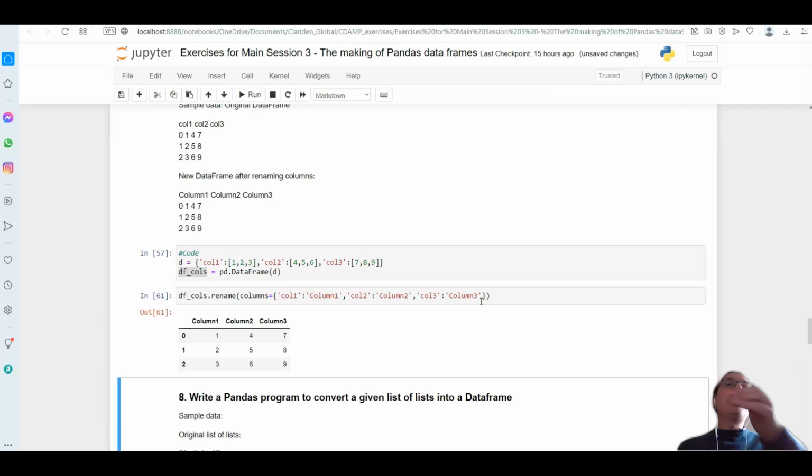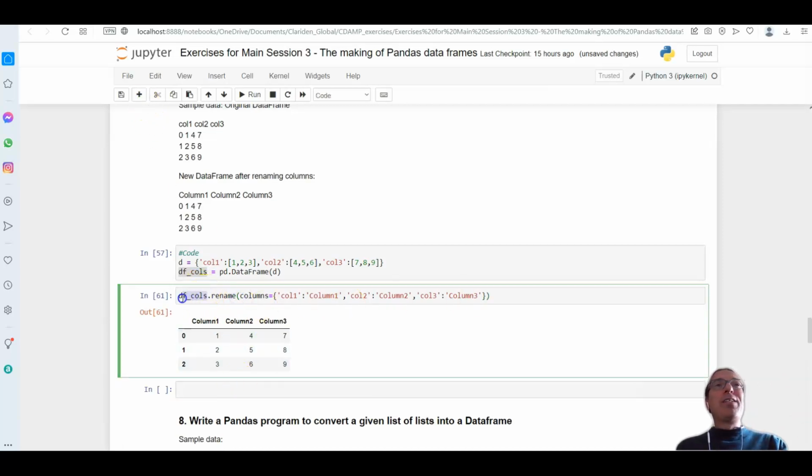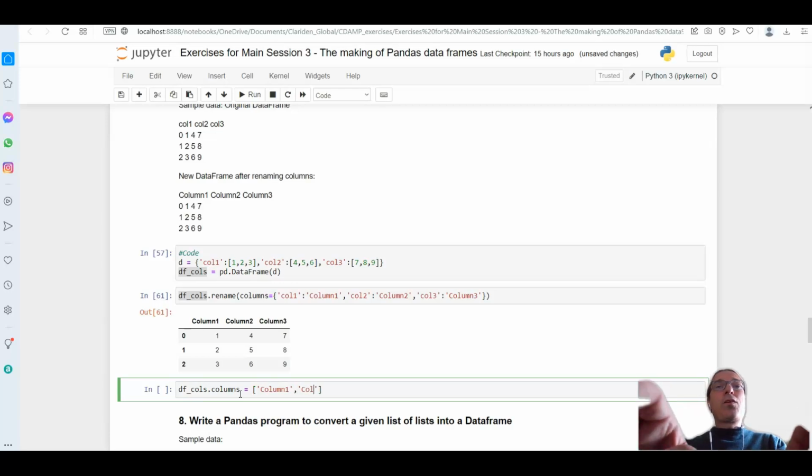This is one way I could rename it, but as I'm renaming the whole data frame's columns, I can simply put columns here and straight away put all the names: col 1, col 2, and col 3.